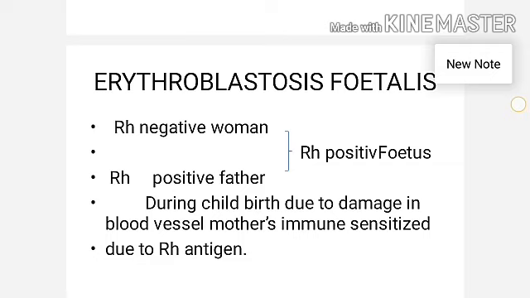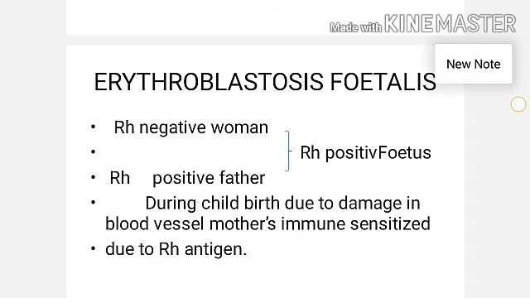When an RH negative woman marries an RH positive man, and the fetus developing in the womb is RH positive, it inherits the father's blood type as RH positive. So the RH positive baby developing in the uterus of the RH negative mother develops erythroblastosis due to the damage of blood vessels during childbirth.